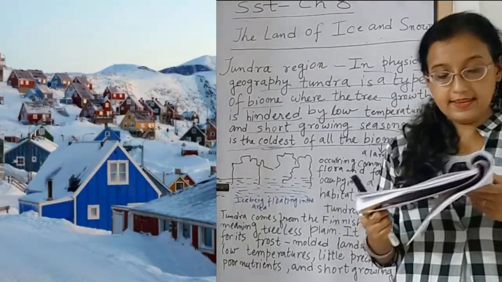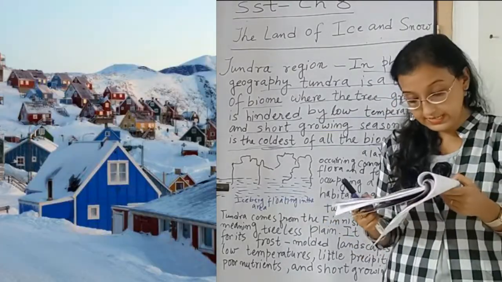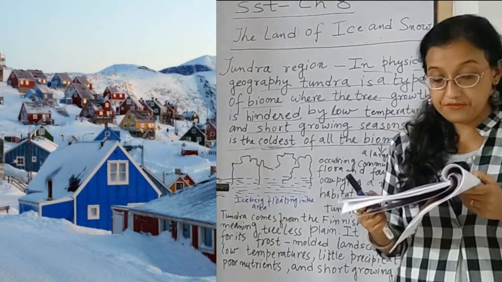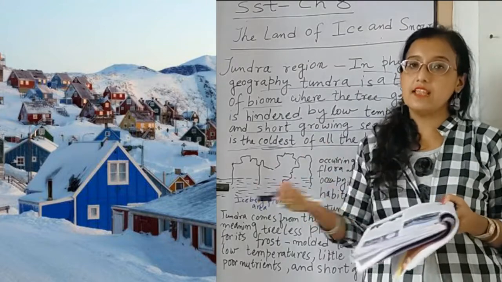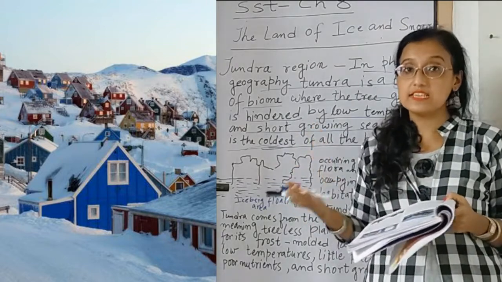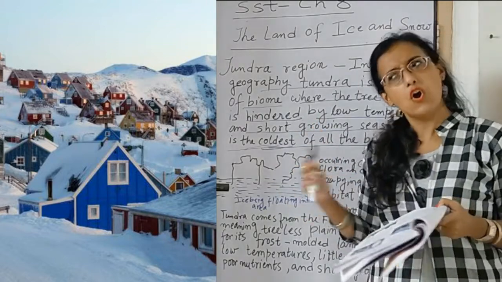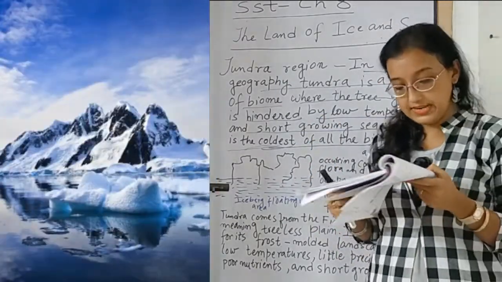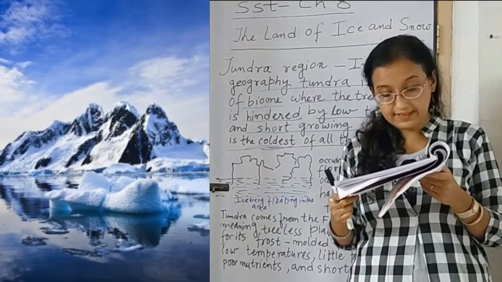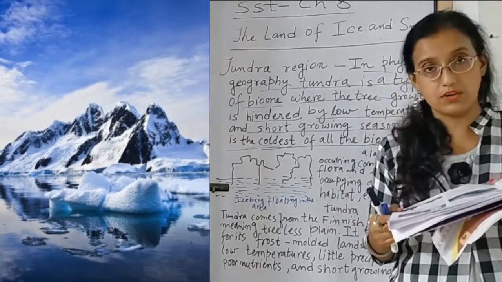The island appears to be white as it is covered with snow and ice. So, the color is white because it is covered with snow and ice almost throughout the year. Even near Greenland, huge blocks of ice are seen floating in water.